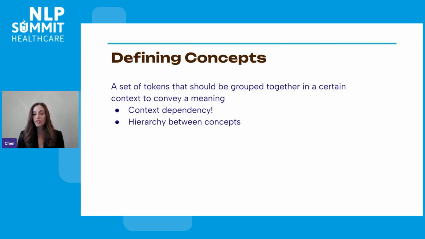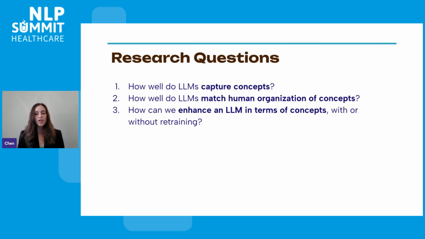Note that this context dependency makes this a really hard problem because we cannot rely on any static knowledge bases. And moreover, concepts have a hierarchy where, for example, we all know that mom is a parent and parent is a family member. So in this paper, we asked 3 research questions.